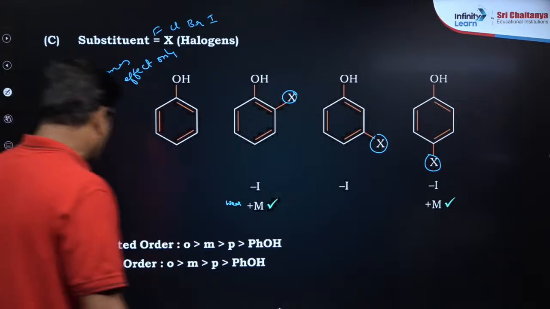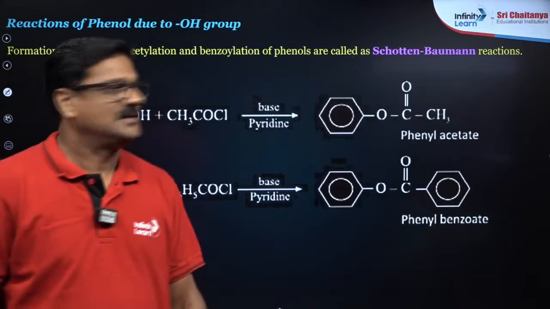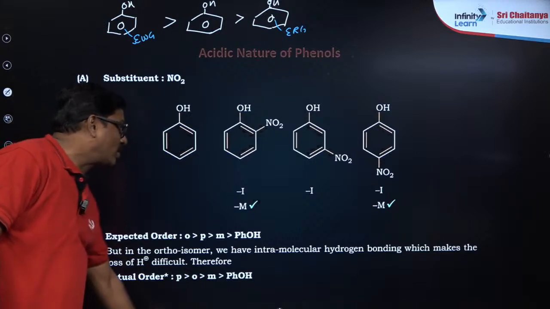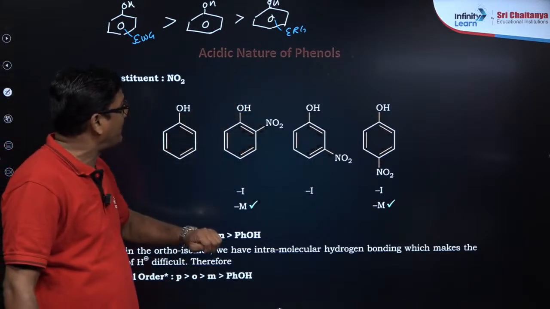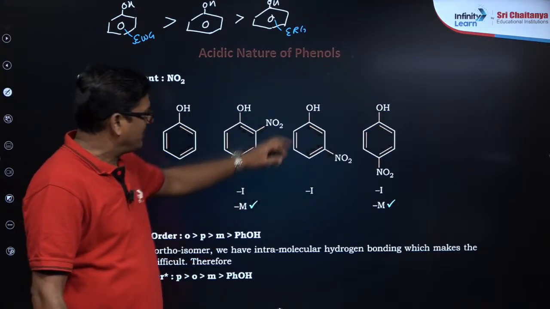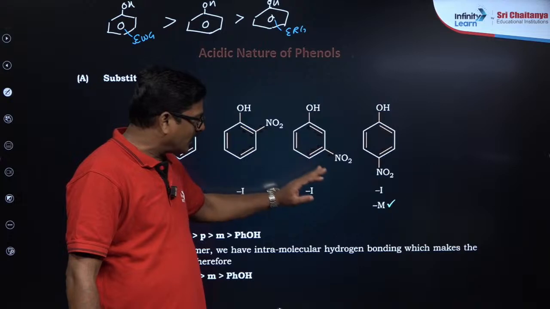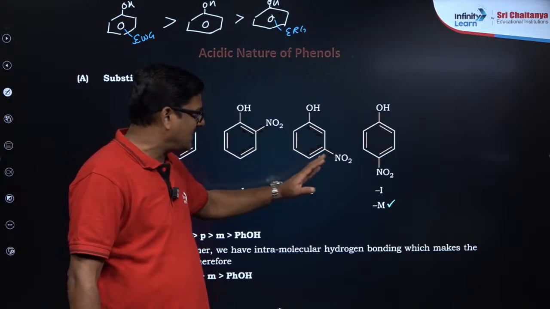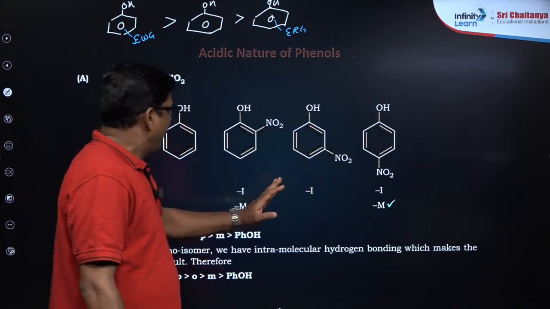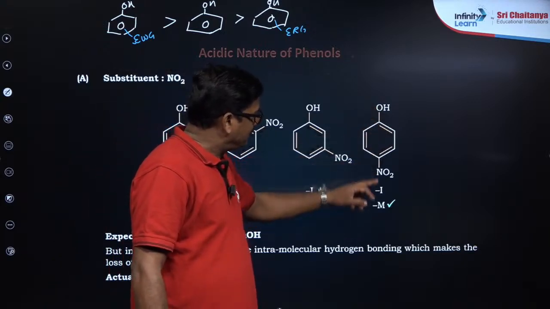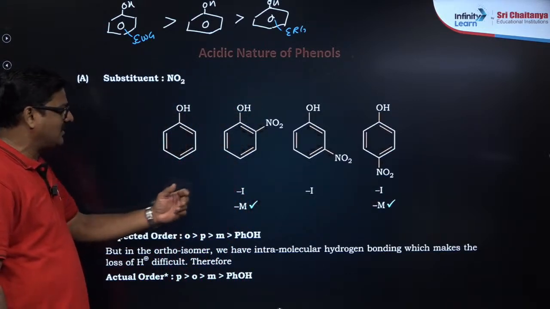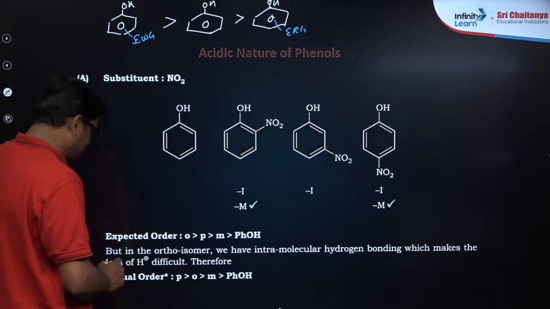Let us talk some more here. Now let us take some exceptional cases. Ortho nitrophenol, the nitro group है, this is having minus I effect as well as minus M effect, and at the meta position the nitro group is there, so resonance or mesomeric effect never and ever operates at the meta position, इसी का कारण है minus I effect ही चलता है, and at the para position again minus I and minus M. What I am expecting is ortho greater than para greater than meta greater than phenol, लेकिन ये exception है.